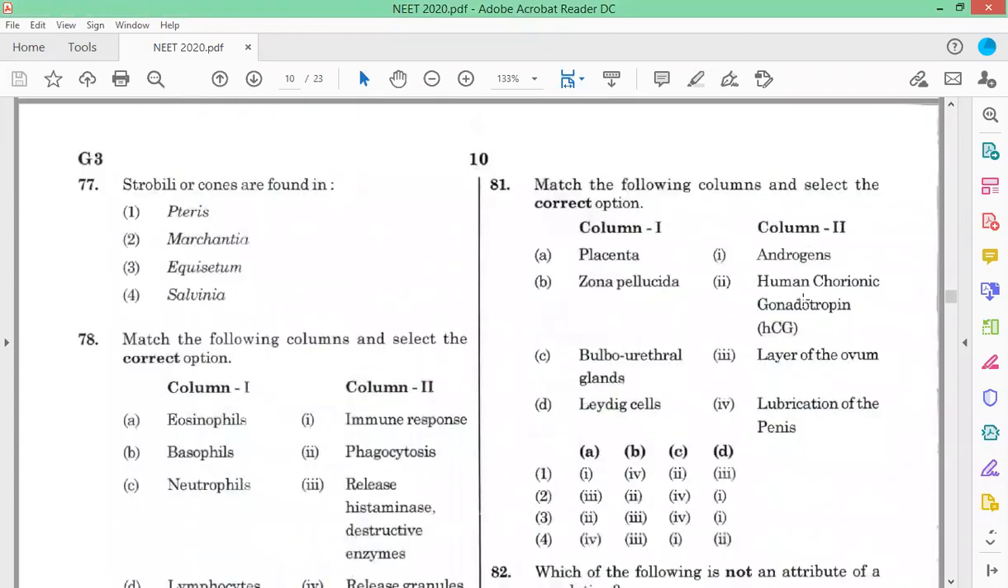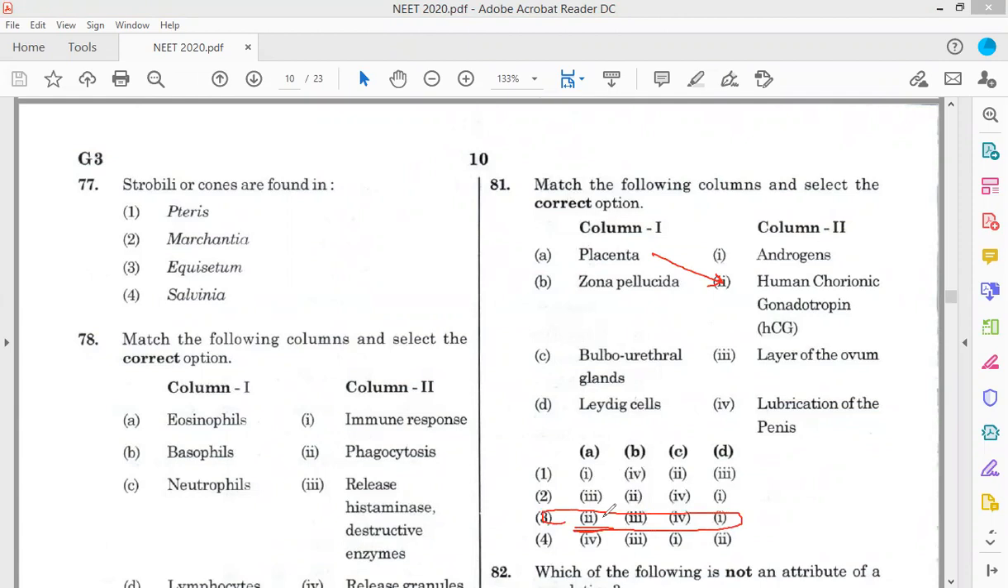Match the following. Placenta produces HCG, human chorionic gonadotrophic hormone, which is the pregnancy test hormone. Zona pellucida, bulbourethral gland, Leydig cells. Now, placenta, if you know the one option, you can eliminate the others. That is the only one given.